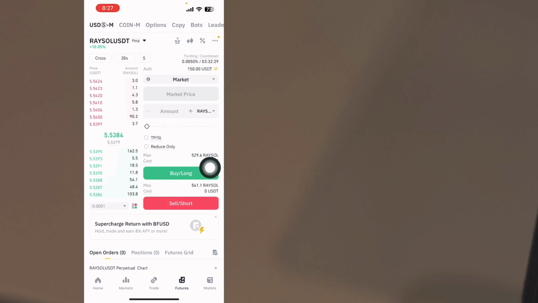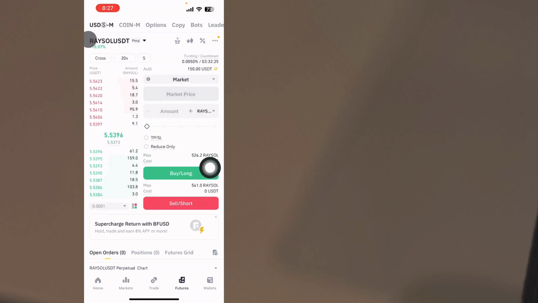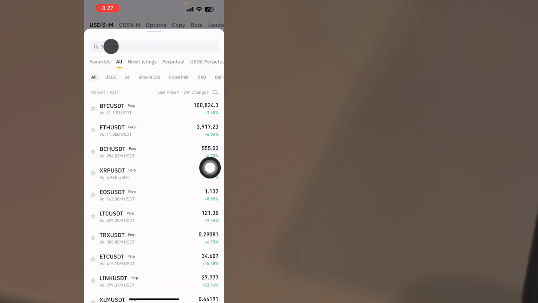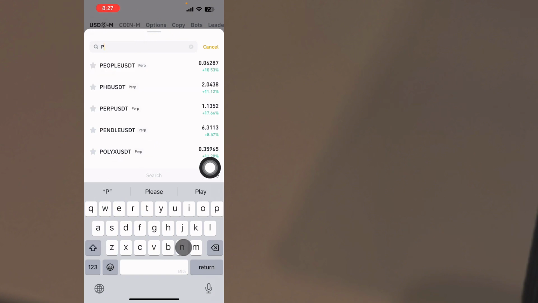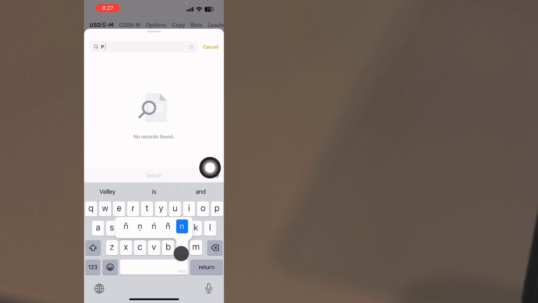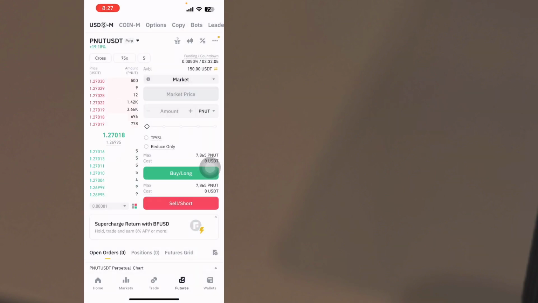So after going back, I'll just go to my Binance again. Then for us to select the token, you need to pay attention. Have you seen the top left here? So I click on it, then I search for Peanut. Okay, P, then we say nut. Let me just type the token, Peanut. So this is the token that we are talking about. So you always select those with perpetuals.